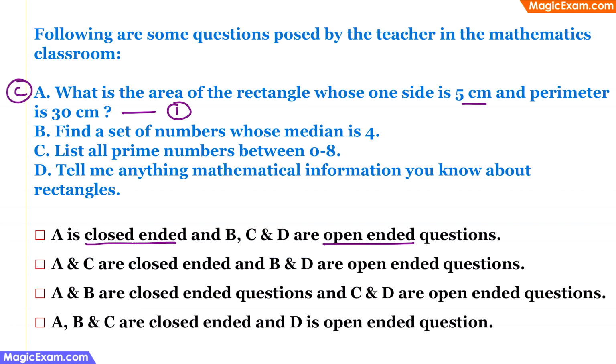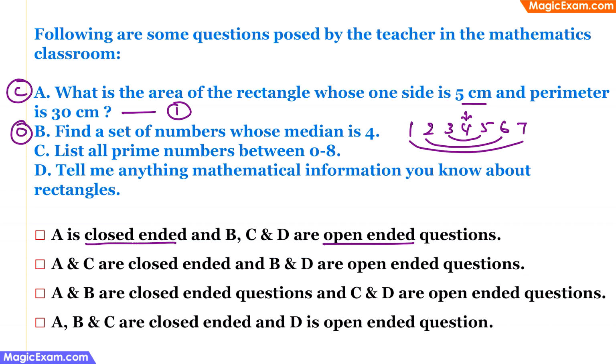The next question is, find a set of numbers whose median is 4. So if the median is 4, the set of numbers can be 3, 4, 5, or 2, 3, 4, 5, 6, or 1, 2, 3, 4, 5, 6, 7. So whether it is 3, 4, 5 or 2, 3, 4, 5, 6 or 1, 2, 3, 4, 5, 6, 7, the median will always be 4. Therefore, this question can have multiple possible correct answers. Therefore, this is an open-ended question.